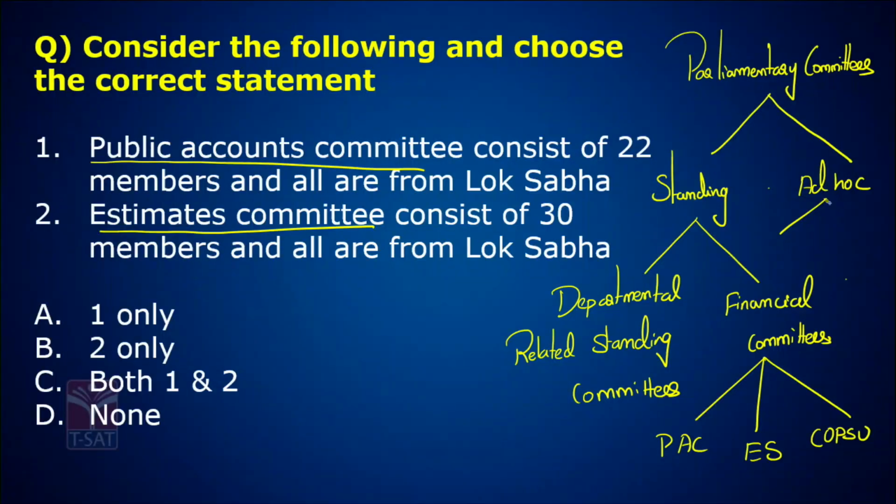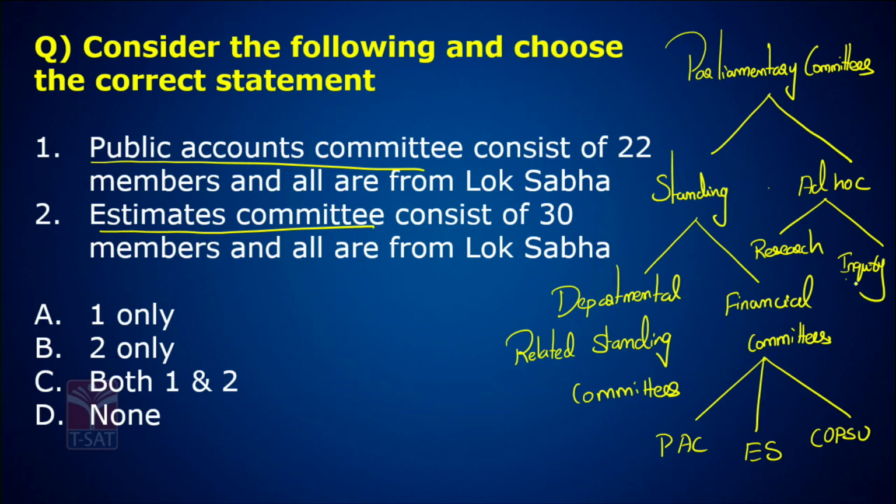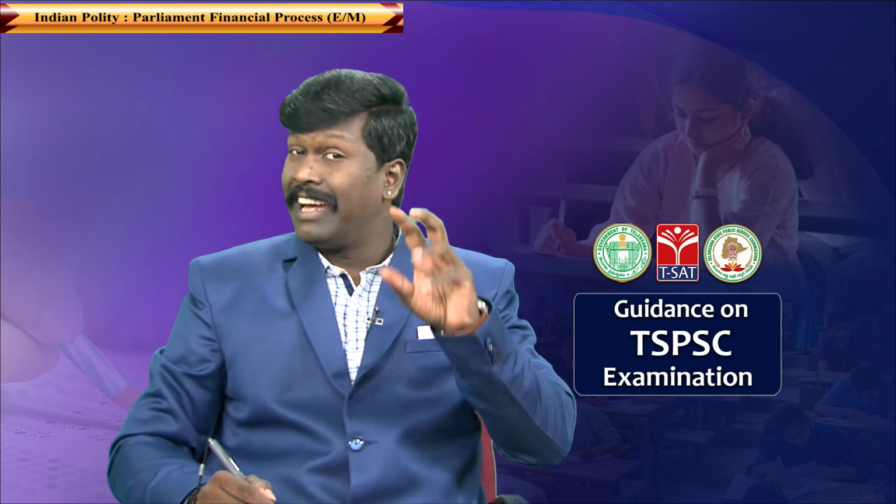Ad hoc committees are also of two types. The first one is called research, and the second one is called inquiry based committee. So Parliamentary Committees are the research think tanks of the Parliament.